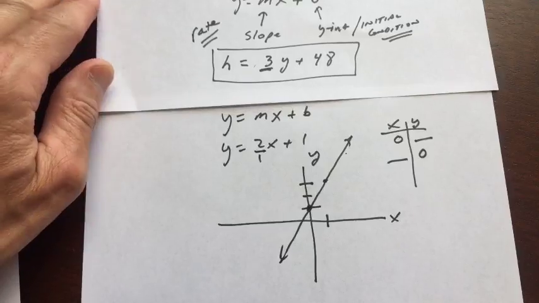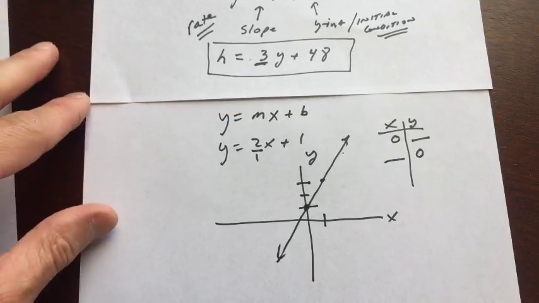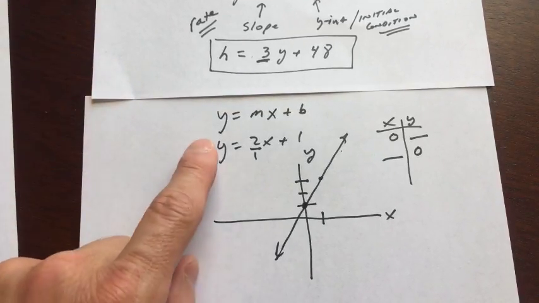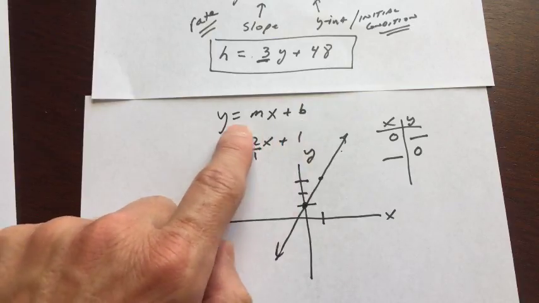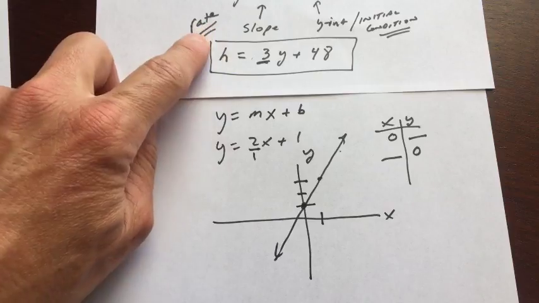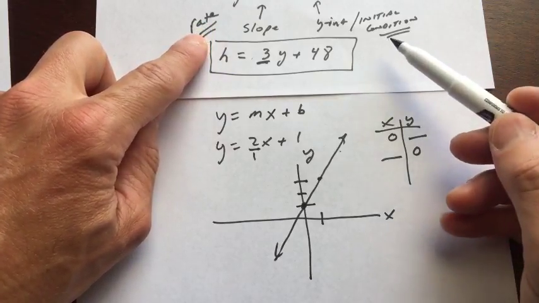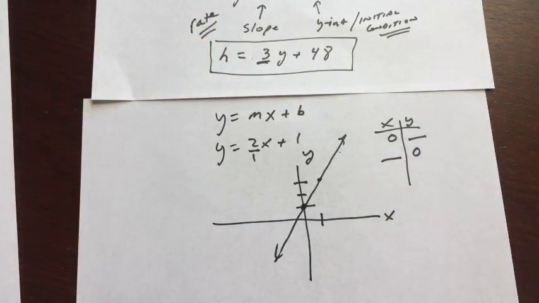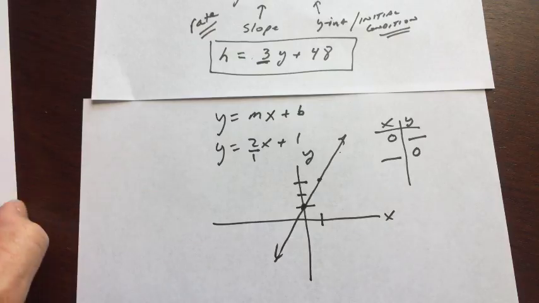Does that help you a little bit more, Dario? Is that kind of what you were asking about? So again, basically what we were talking about here is just the slope-intercept form of the line. And up here we were talking about how the slope refers to the rate and the y-intercept refers to the initial condition.